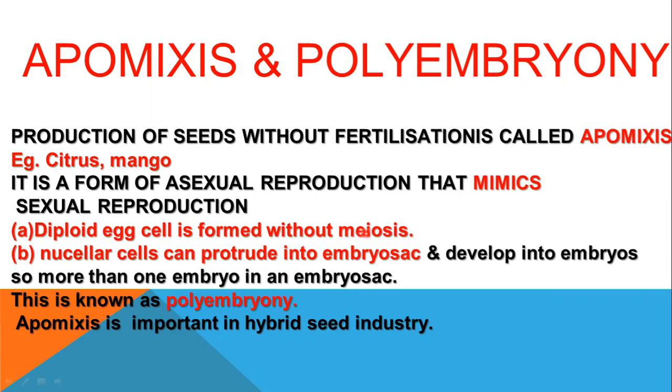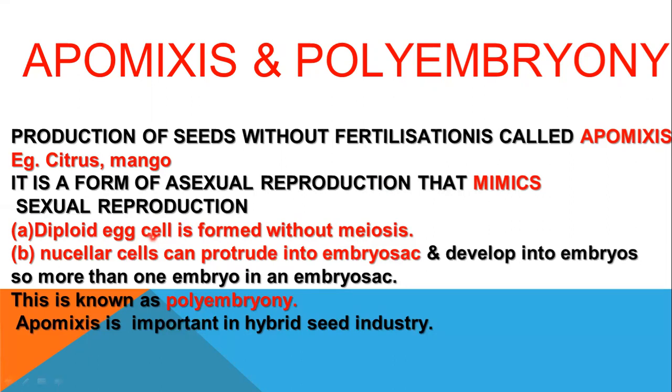Without meiosis, it's diploid, and this diploid egg cell directly develops into a seed without fertilization. So this is one way of apomixis. The seed is an apomictic seed formed by the process of apomixis. No fertilization, the egg is directly developing into a seed.